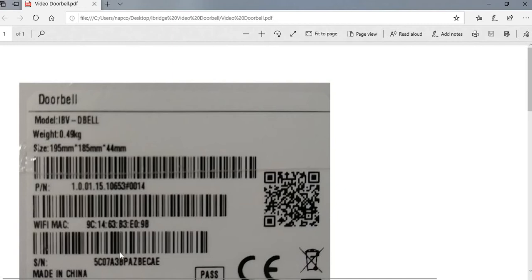Right below there, you're going to see an SN code. This is what you're going to learn the unit into the iBridgeVideo app with. So registration is with the MAC address, and then learning it into the app is the SN number. And also, when you're learning it in, you can either manually put in the SN number or you can scan the unit, and this is the scan code right here.